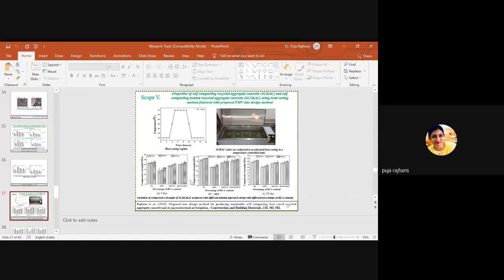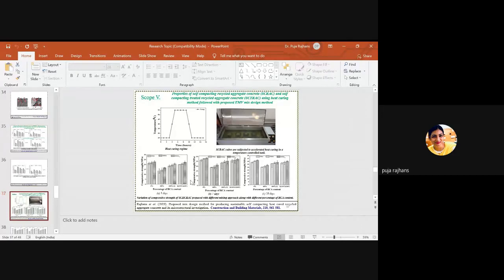And we can't say that my recycled aggregate concrete is a failure. No, the properties are somehow the same. So we can say that my recycled aggregate and my self compacting recycled aggregate concrete is okay under heat curing, or under the condition of heat cured. So we can go for this, because we have checked the result in our laboratories, and it is okay, and it is safe to use the self compacting recycled aggregate concrete under heat curing condition.